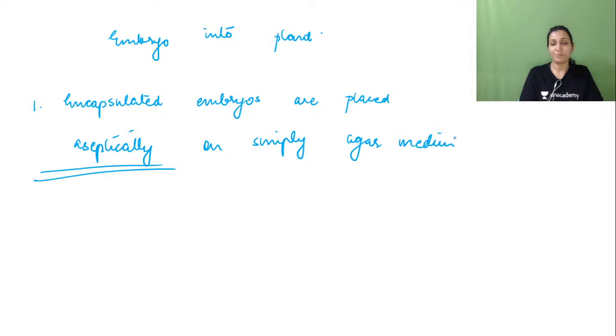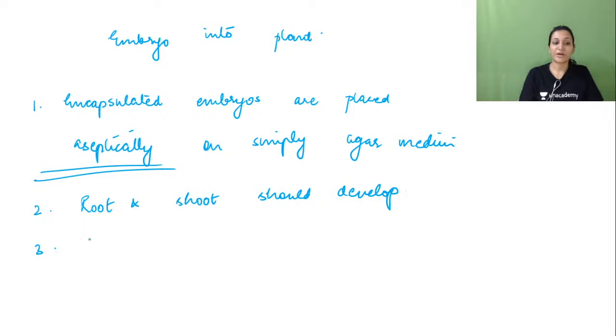So a simple carbohydrate medium is given. After that, uniform germination of somatic embryos and growth and development of shoot and root system should occur. Root and shoot should develop.